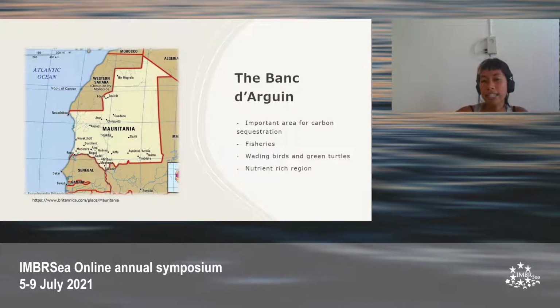So the area of study is the Banc in Mauritania, and it's one of the most important seagrass regions in West Africa. It provides nursery services to one of the richest fisheries in the world and is an important feeding ground for wading birds and green turtles. The cold upwelling from the Atlantic and the iron-rich west winds from the Sahara make it a highly nutrient-rich area. It's also one of the only regions in the world where these 3 seagrasses exist together.